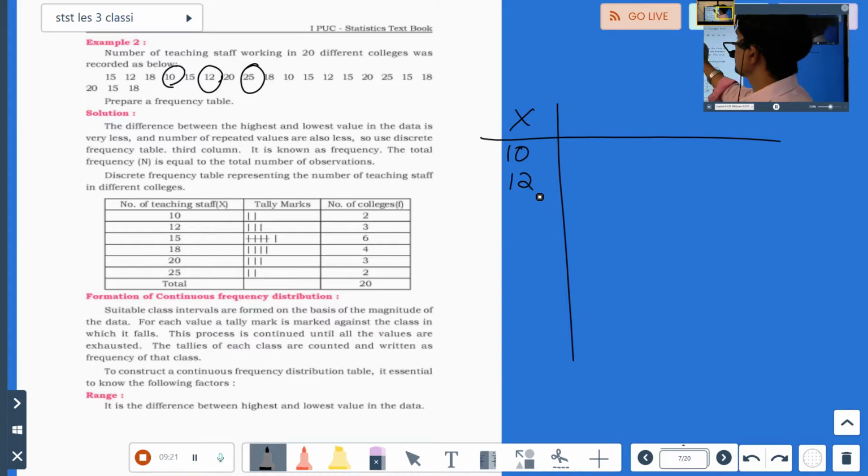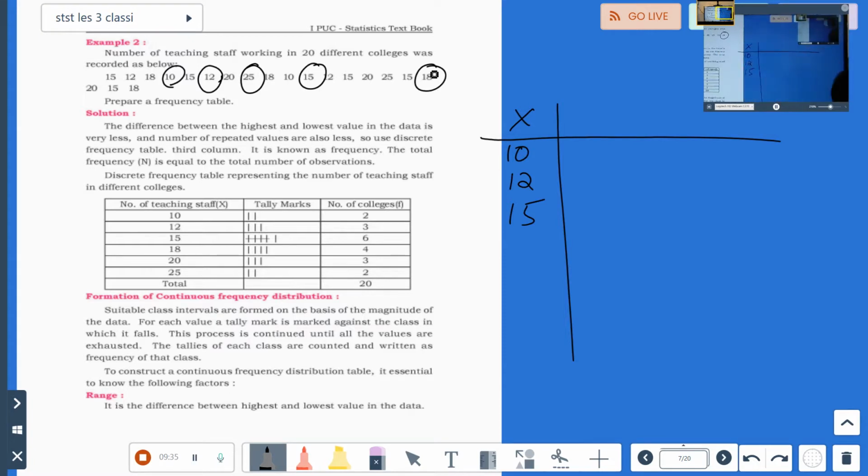After 12, is 13 there? No. 14 is there? No. 15 is there? Yes, it is there. Right, 15. 16 is there? 17 is there? No. Then what's next number? 18. Okay, right, 18.